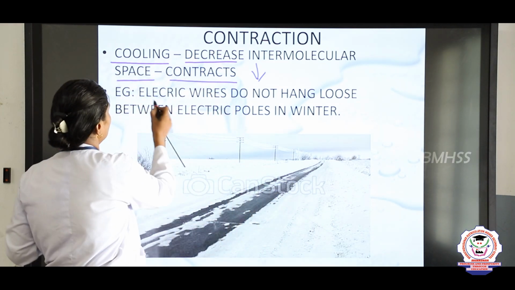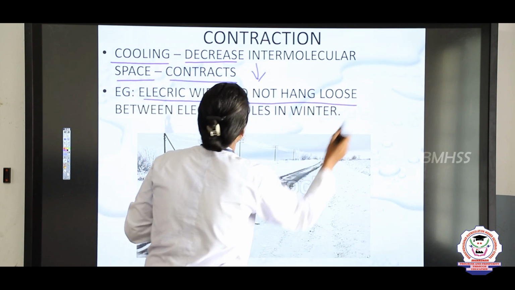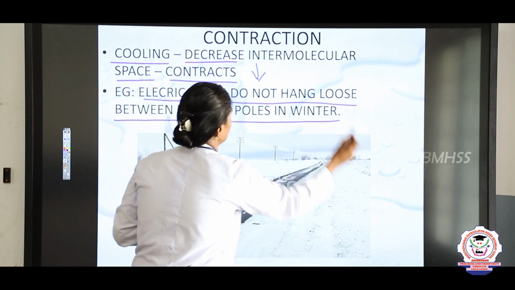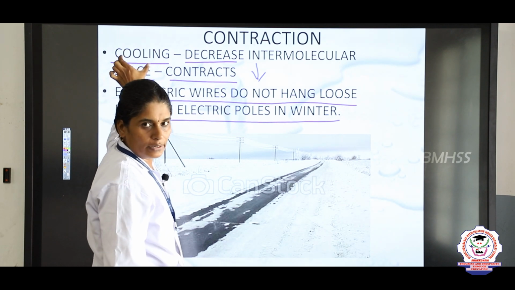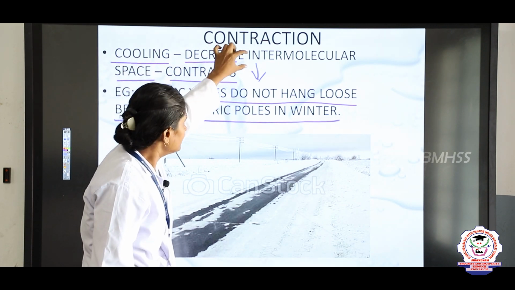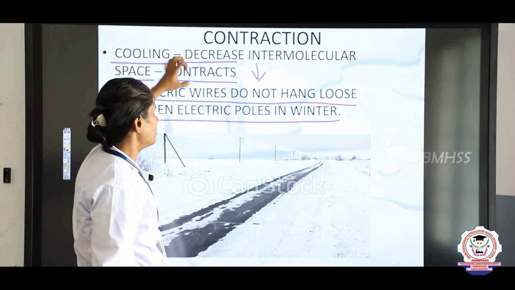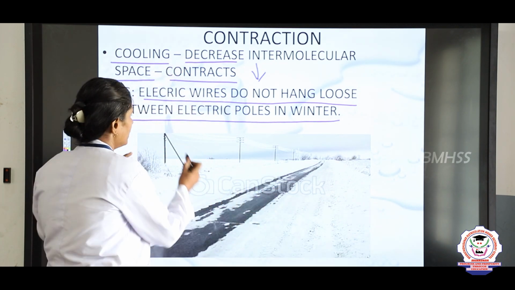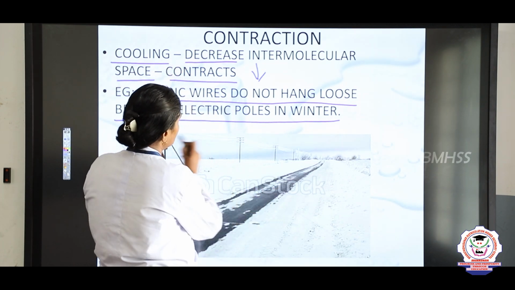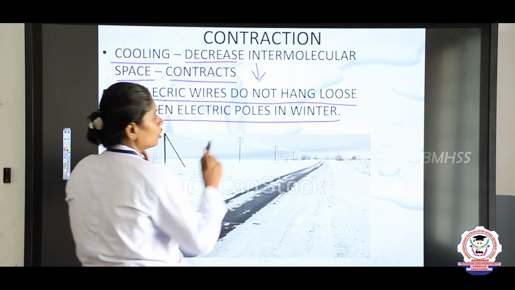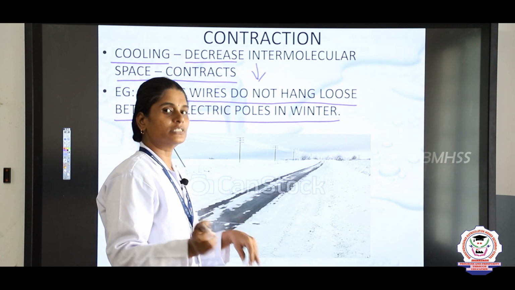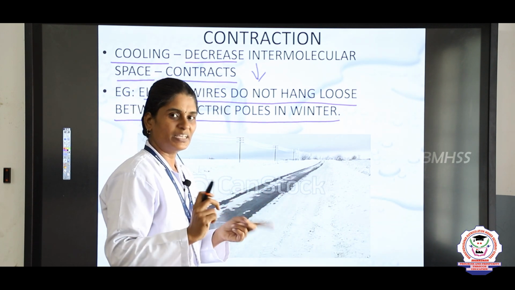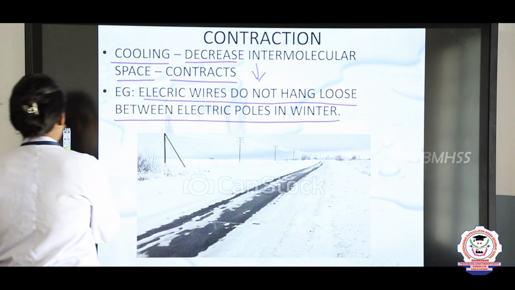So, an example is electric wires do not hang loose between electrical poles in winter. In the winter the climate will be cool, right. So, there is a decrease in the intermolecular space and thereby it contracts. So, that is why the electrical wires will not hang loose in the winter season. So, contraction means cooling, expansion means heating. Okay.